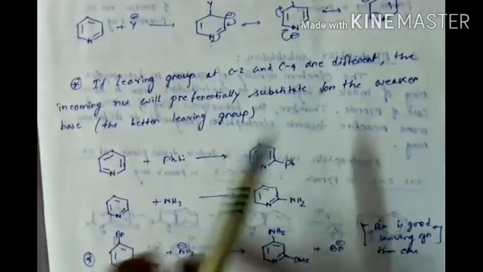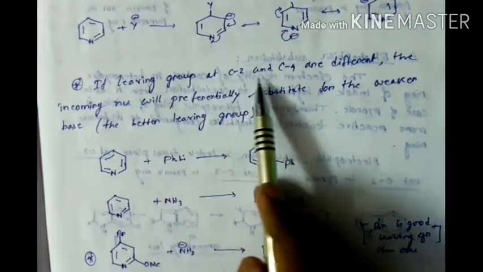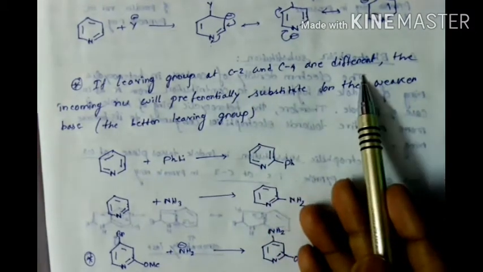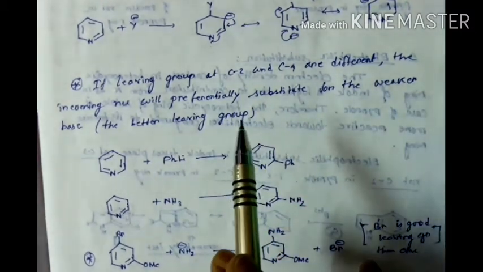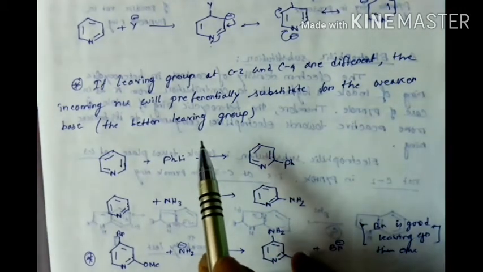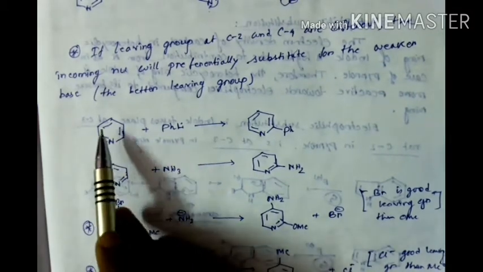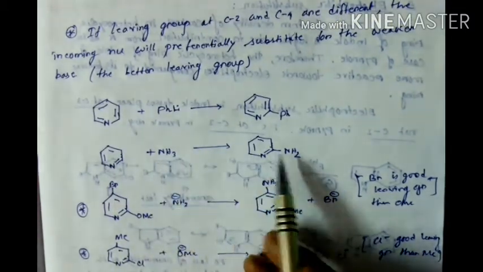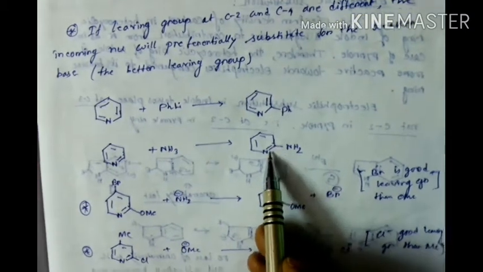Okay. Now, if the leaving groups at C2 and C4 are different, the incoming nucleophile will preferentially substitute for the weaker base, that is the better leaving group. So here we see that in this case no leaving group is present. So that's why when we react with PhLi, then Ph can substitute at this C2 position. Similarly, when we react with ammonia, then NH2 substitutes at the C2 position.